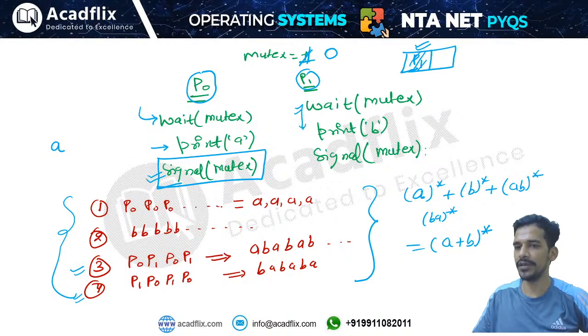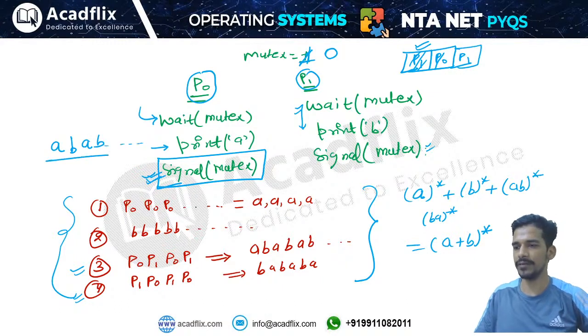That means it will print B. Then again signal; if P0 is interested, P0 is added to the suspended list, and this removes P0 and starts executing it. Then again P1 becomes interested and enters the suspended list, and this operation removes P1 and starts executing it.